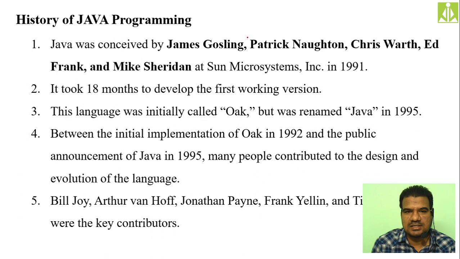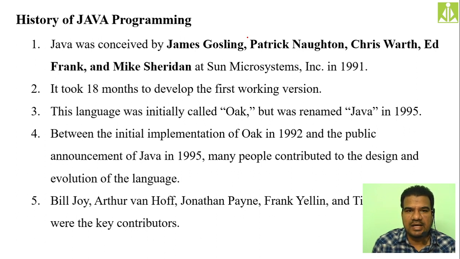It was conceived in the year 1991 at Sun Microsystems company or organization by five different people. Their names are James Gosling, Patrick Naughton, Chris Warth, Ed Frank, and Mike Sheridan. So these five people are responsible for the development of Java programming.